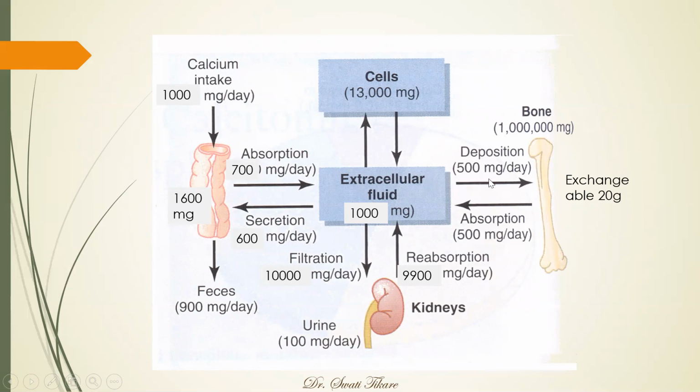500 mg per day, roughly. We have just given that whatever is deposited is also reabsorbed, whatever goes in comes in. So in this way, this calcium is moving from the intake and getting exchanged across all these structures. Okay, so the intake is 1000 mg, 900 mg is excreted in the feces, 100 mg in the urine. So almost every day, if 1000 is taken, then this can be managed in this fashion. So this is the input and output of the calcium and how the exchange takes place across the various organs.